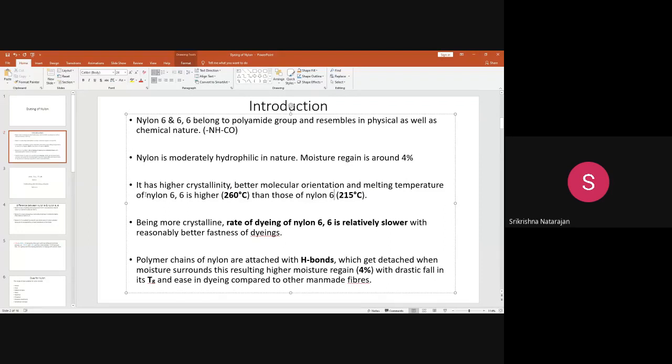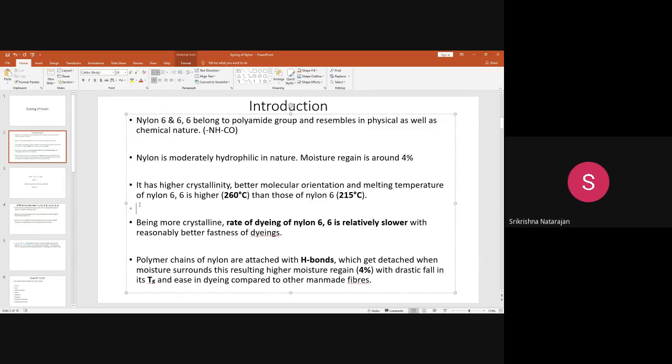Nylon 6 is more amorphous. You know the difference between the crystalline region and amorphous region. If a fabric has a high amorphous region, it is going to have good pliability, good dye uptake, and moisture absorption properties.